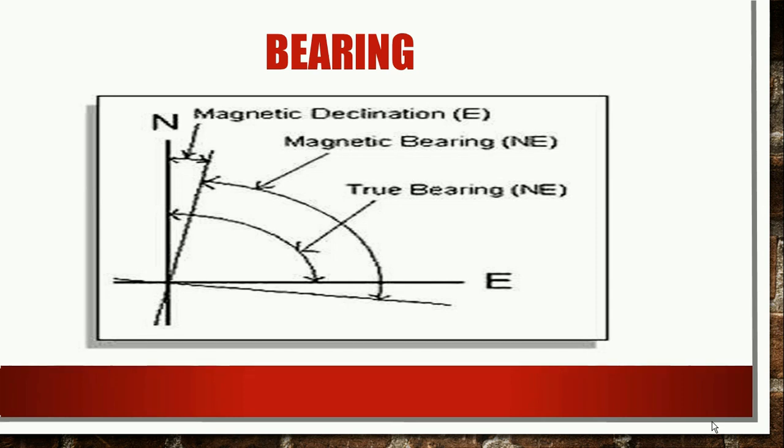Magnetic north is the deviation of the actual north because of the local attraction present in the field. The difference between true north and magnetic north is called magnetic declination.